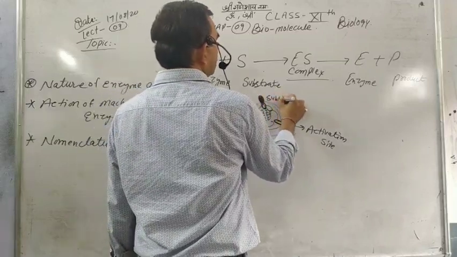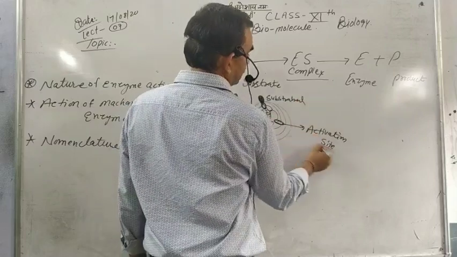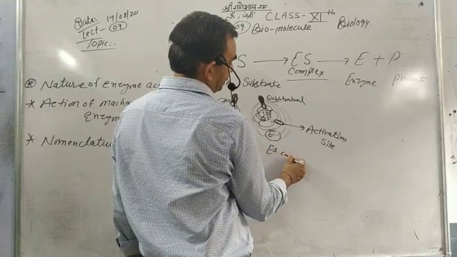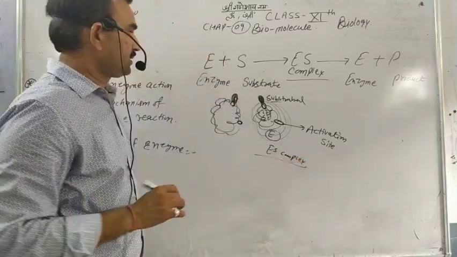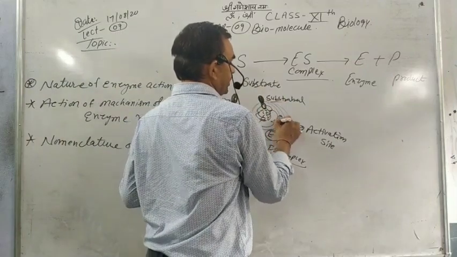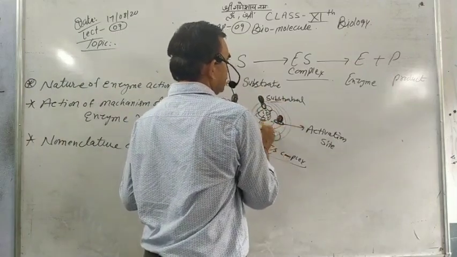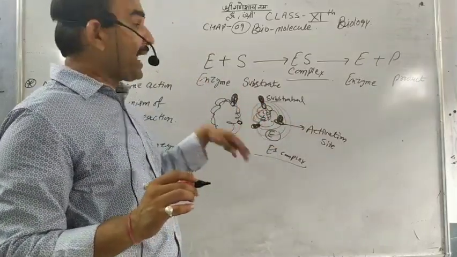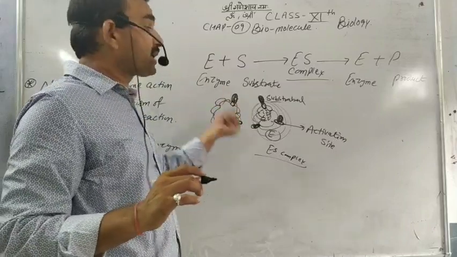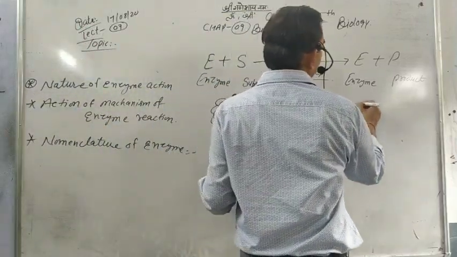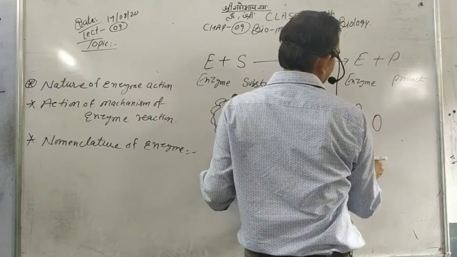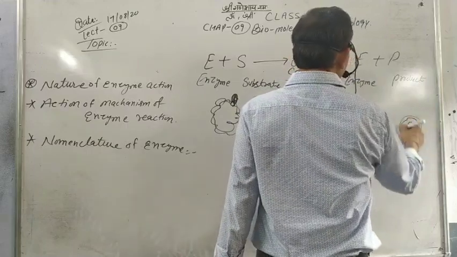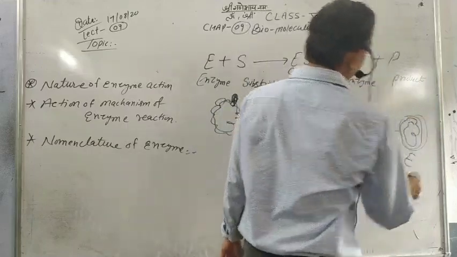This is the enzyme, this is the substrate, and they make the ES complex. Here the substrate is attached. They react to each other, break the old bonds and make new bonds. So finally we get the product, and the enzyme is also found as it was.